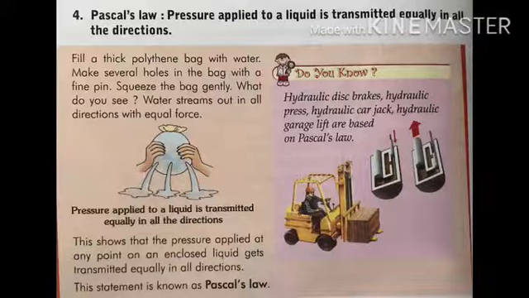Some important points. Force per unit area is called pressure. The SI unit of pressure is Newton per meter square or Pascal. All liquids exert pressure. Pressure at a point in a liquid increases with depth. Pressure of a liquid is the same in all directions at the same depth. Pressure of a liquid does not depend upon the size and shape of the container. When pressure is applied on a liquid, it gets transmitted throughout and equally in all directions. This is Pascal's law.